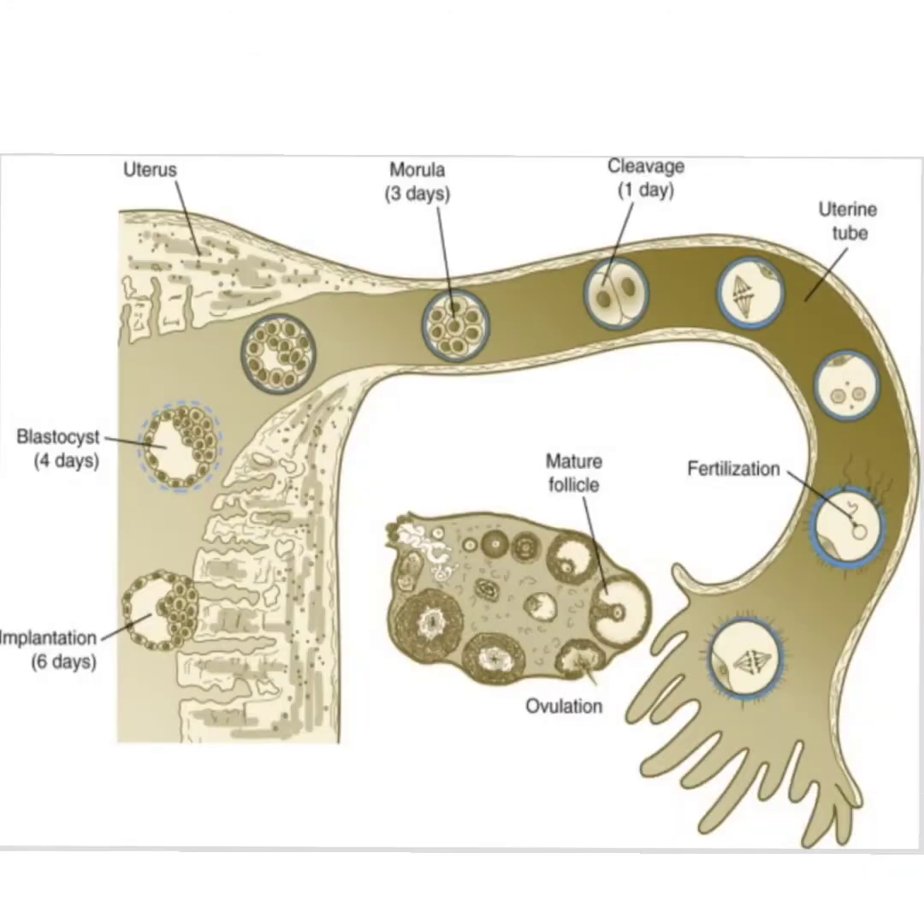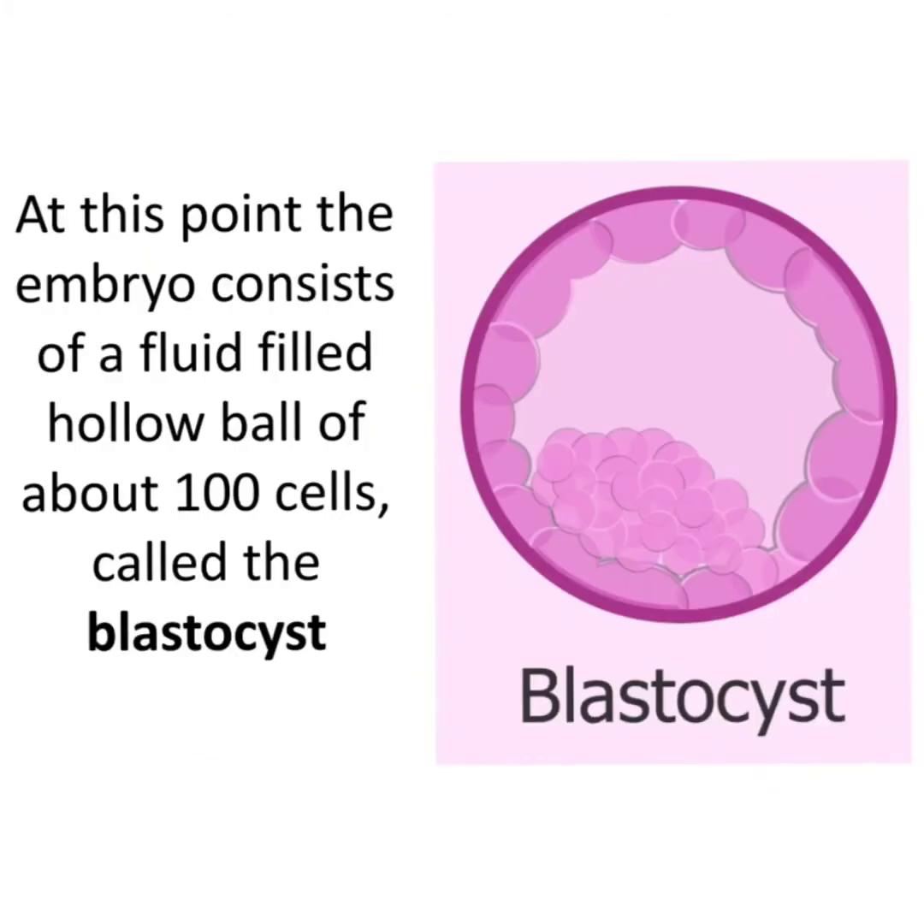You can see in the image how the fertilized zygote that is formed in the junction of the ampulla and the isthmus slowly multiplies and becomes a morula and then a blastula and enters into the uterus. At this point, the embryo slowly becomes a blastocyst. That means a cavity called the blastocele forms inside. And now around 100 cells are present in this blastocyst.